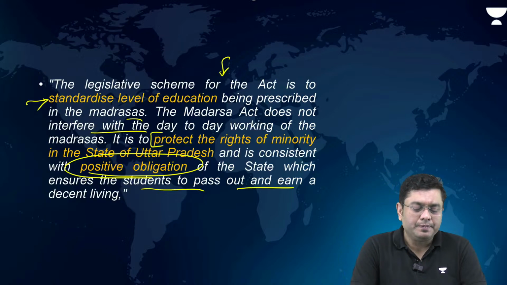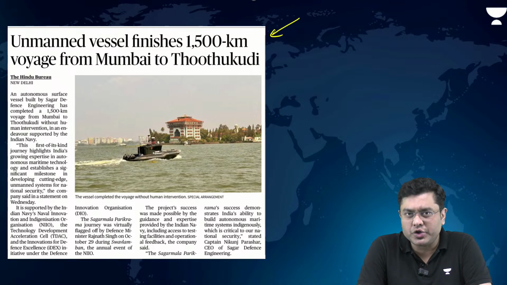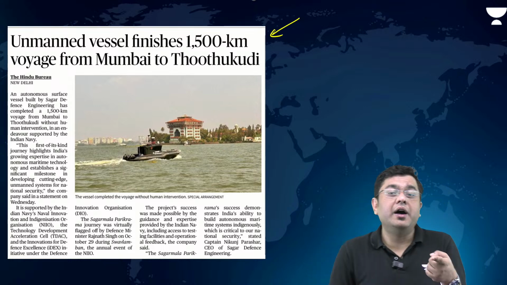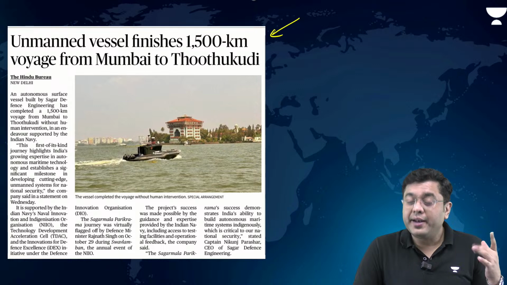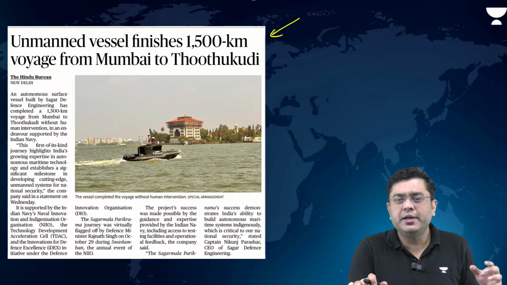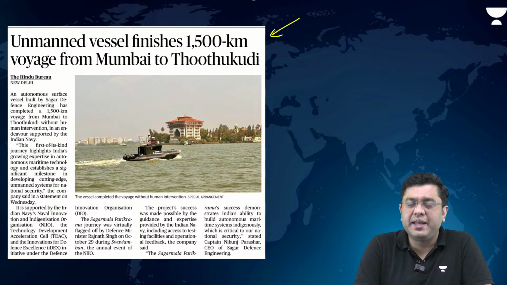Okay? Now, coming to some of the articles in short, which is for the prelims. Unmanned vessel finishes a 1500-kilometer voyage from Mumbai to Tuticorin. Now, that is something that we have covered even in our video for places in news, right? Where Tuticorin is and that voyage of 1500 kilometers. Now, this was also what was termed as the Sagar Mala Parikrama.